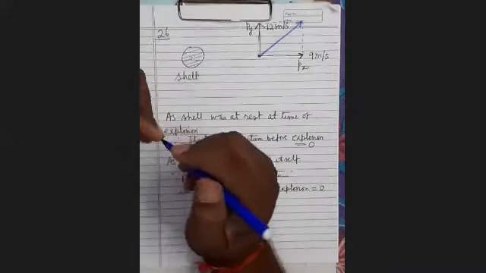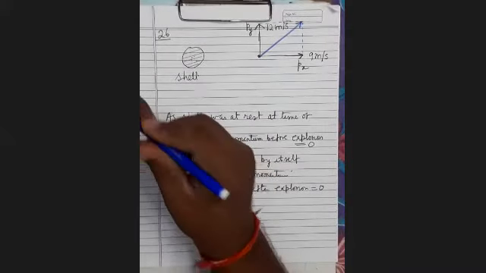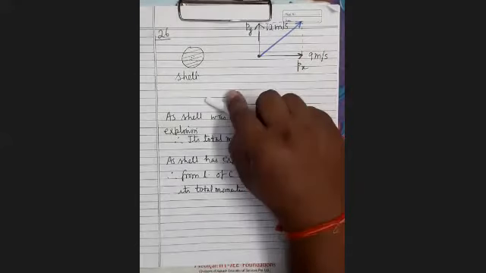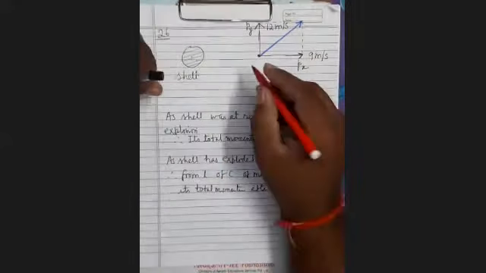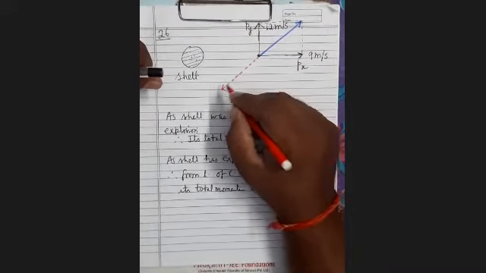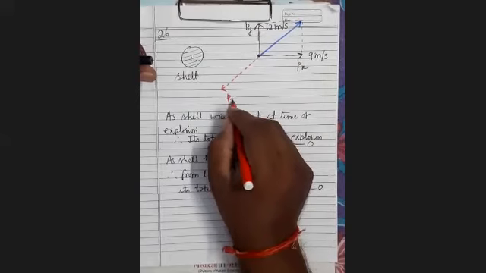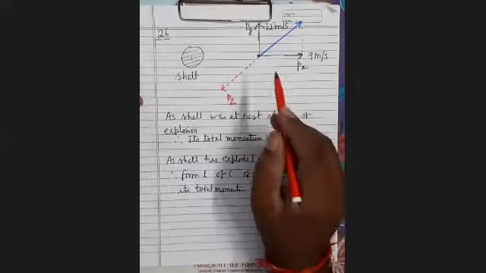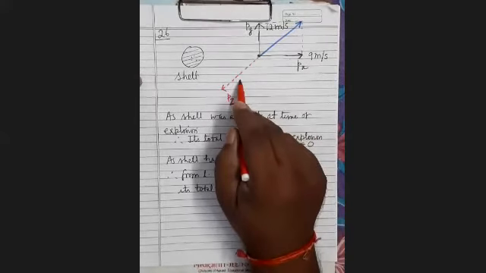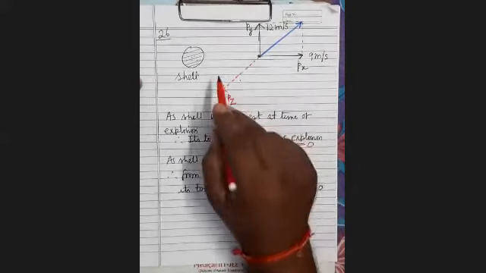So the momentum of the third fragment should be equal to this and opposite to this, in this direction, because after explosion also their total is 0. Their vector sum is 0.